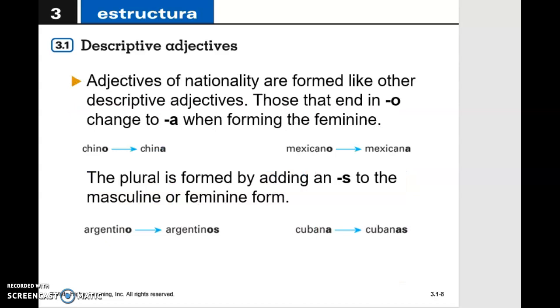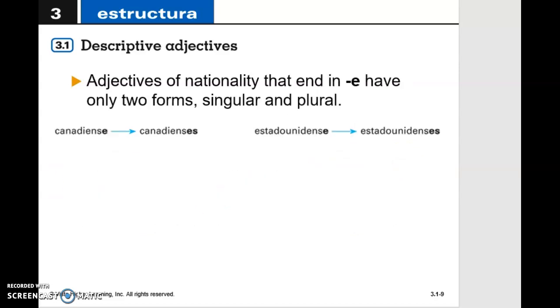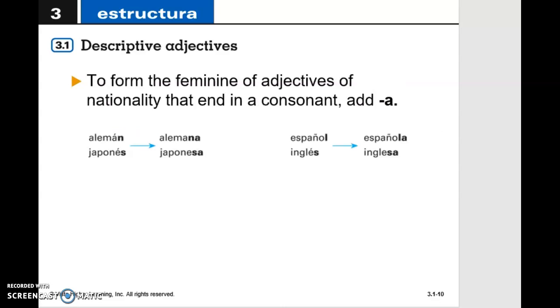And then again, for the descriptive adjectives specifically talking about nationalities, something very similar is going to happen. If we have an O, that is going to change to A. So chino, and then for female Chinese, you have to say china. Mexicano for male Mexican, and female Mexican, mexicana. Okay? And then the same happening with the ending E, canadiense for female and male, and canadienses for plural. So you can see a pattern here. I really hope that you guys do.